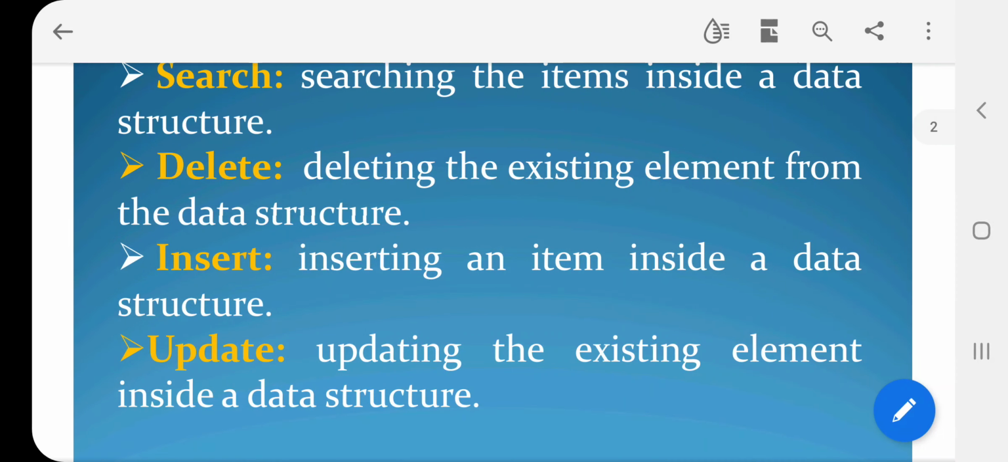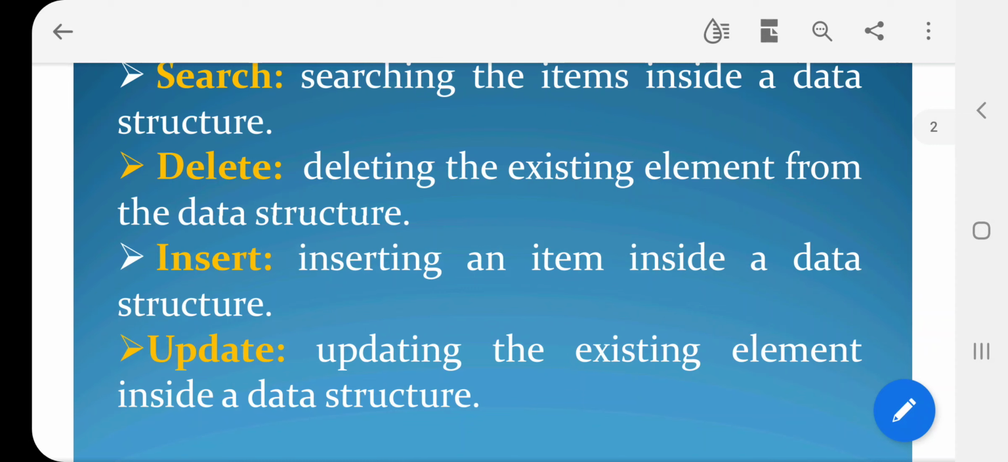The next one is insertion. Consider a new student is going to join your class. So for adding his name in the list, we are going for the insertion operation.